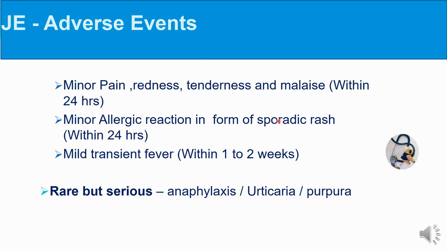Now the adverse events or adverse reactions: minor pain, redness, tenderness and malaise within 24 hours can occur. Minor allergic reactions in the form of sporadic rash can occur within 24 hours. Mild transient fever can occur within 1 to 2 weeks after vaccination. Rare but serious complications are anaphylaxis, urticaria, purpura.